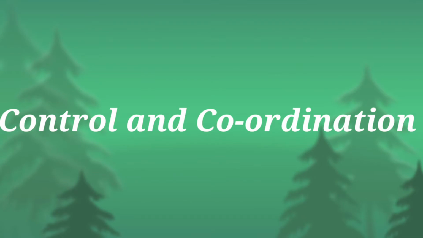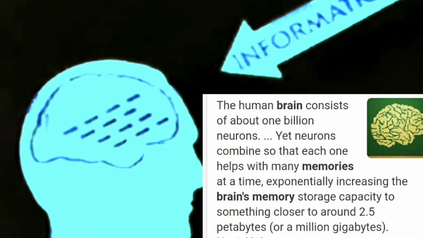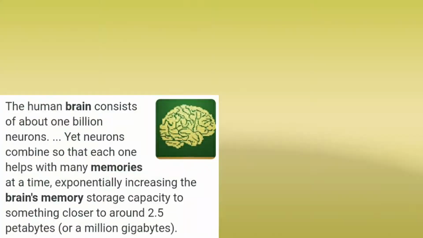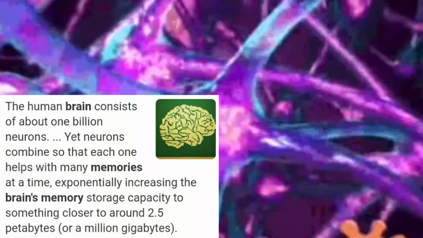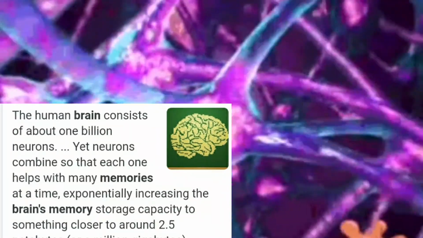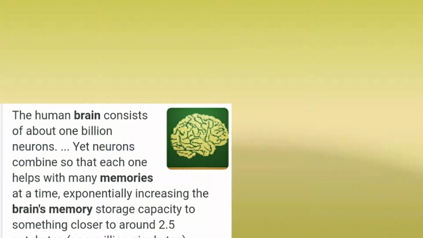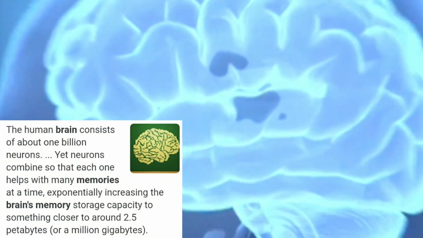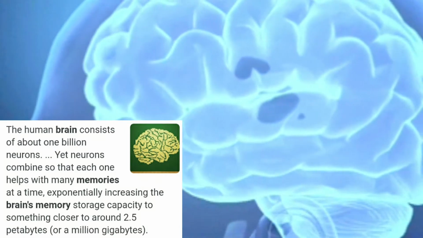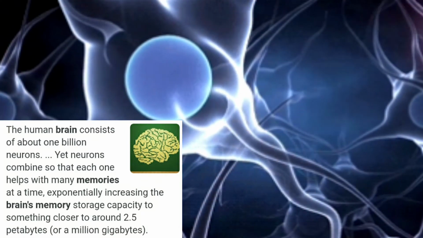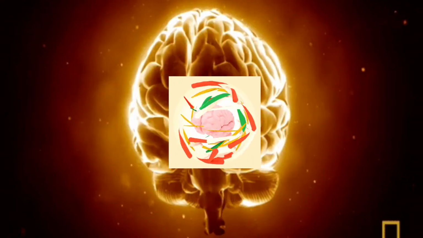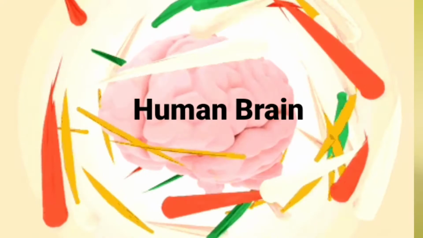The human brain consists of about 1 million neurons. 8 neurons combine so that each one helps with many memories at a time, exponentially increasing the brain's memory storage capacity to something closer to around 2.5 petabytes or 1 million gigabytes. Really, we are very lucky to have such a superb brain. Today we shall learn about the brain.